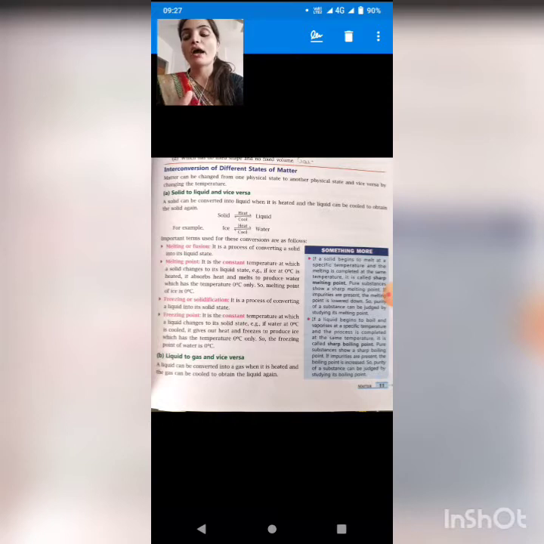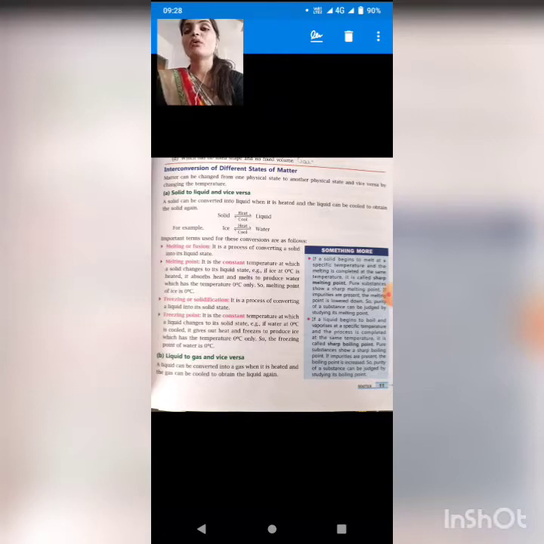So for water it is the freezing point. But when the solid, that is ice, reaches 0 degrees Celsius, it starts melting. So for ice 0 degrees Celsius is the melting point.